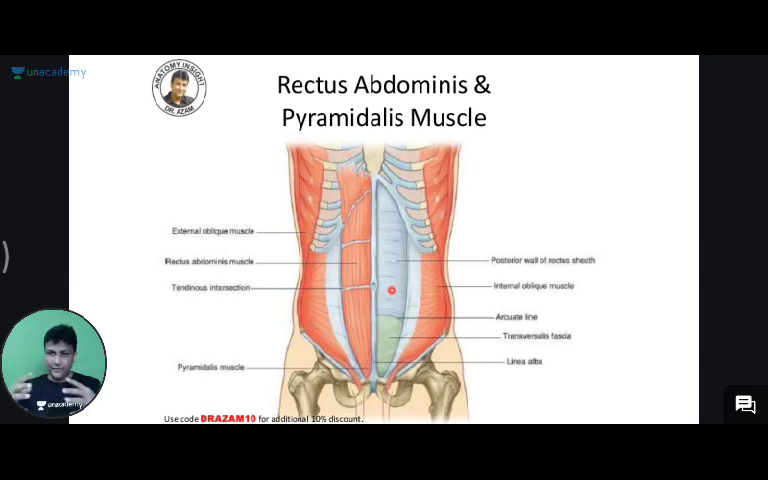Why? If I see it from the front here, I'm able to see only the external oblique. I'm not able to see the internal oblique and transversus abdominis here. I'm only able to see the external oblique. Okay children, are you done? So that is the reason why, yes, very good Ritesh. Ritesh has become very intelligent now.